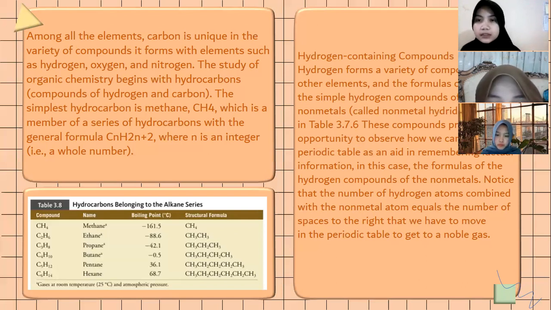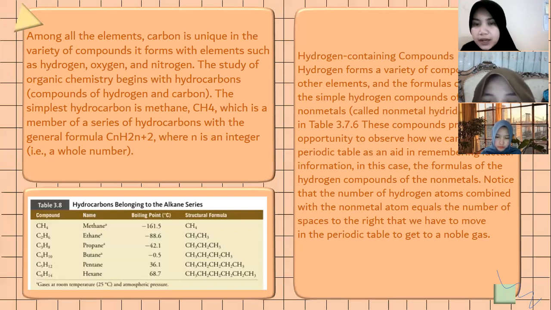So hydrogen-containing compounds: hydrogen forms a variety of compounds with other elements, and the formulas of the simple hydrogen compounds of the nonmetals, called nonmetal hydrides, are given in table 3.7.6.